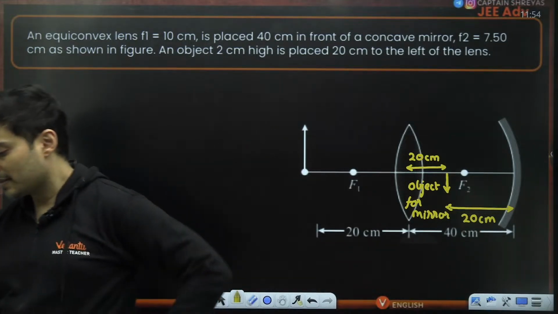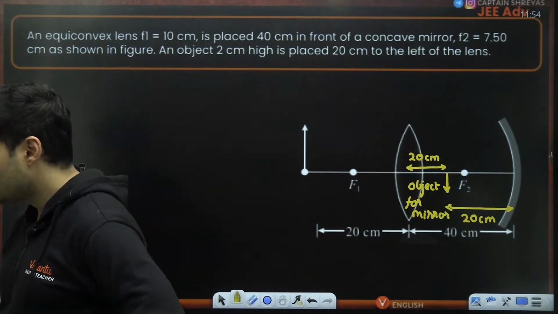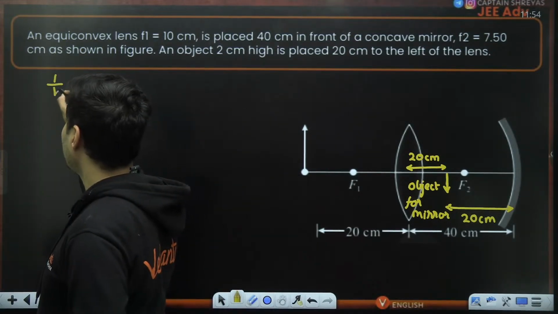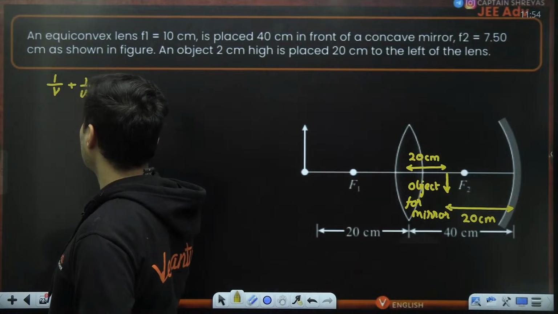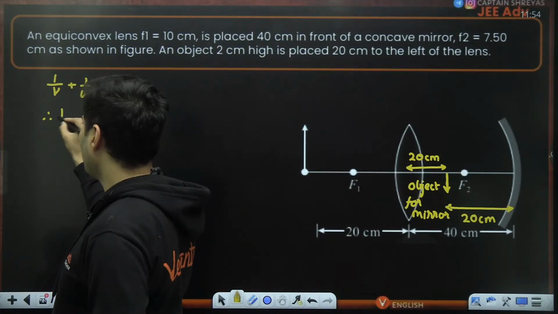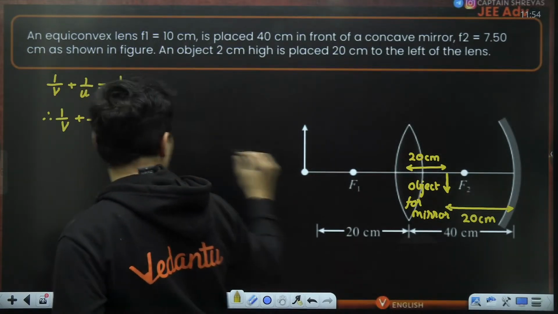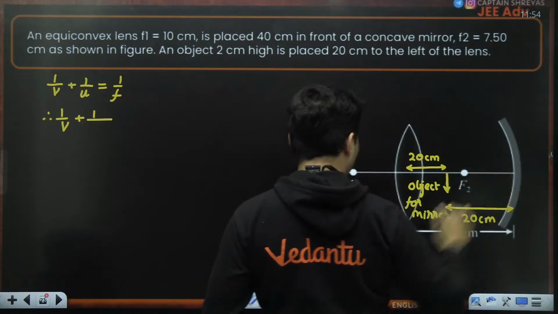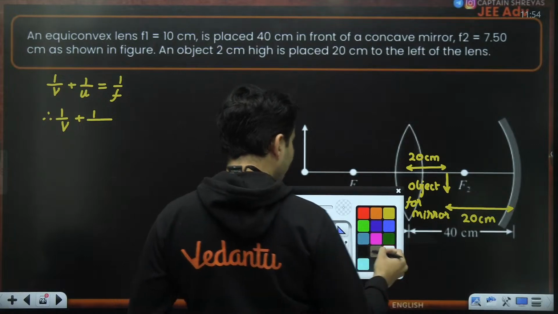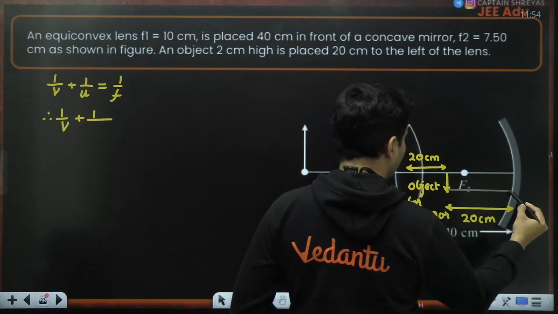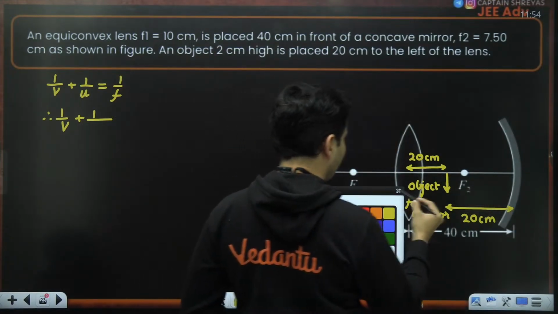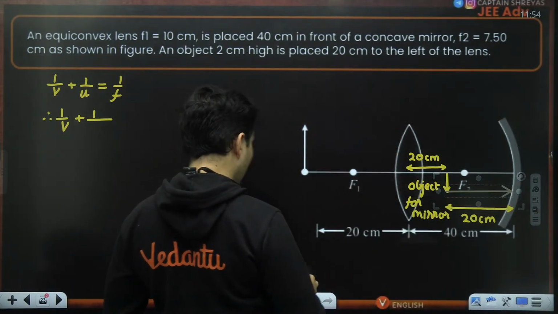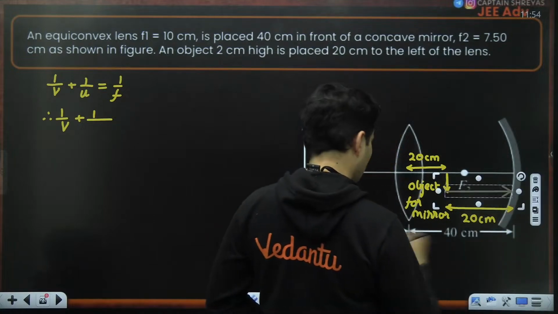Now, what will you do, guys? Obviously, we'll use the mirror formula, and let's see what we get. 1 by v plus 1 by u is equal to 1 by f. Therefore, 1 by v plus 1 by the object distance, which is negative 20 centimeters, correct? The rays from the object are going to go like this. Keep that in mind. So that side is positive, this side is negative, of course.